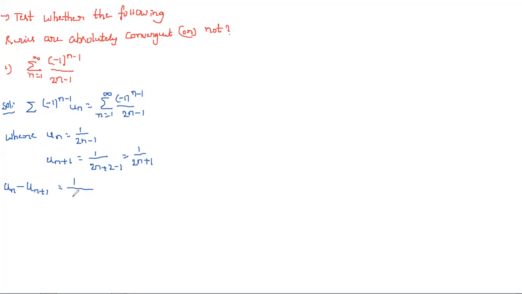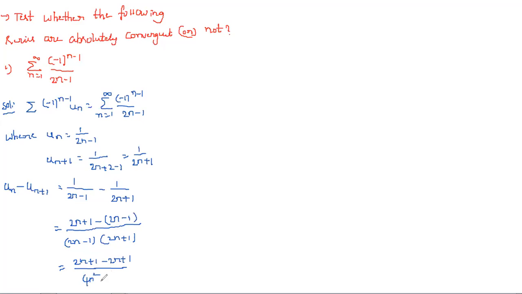Here, Un is nothing but 1 by (2n minus 1) minus 1 by (2n plus 1). If you take the LCM, we have (2n minus 1) into (2n plus 1) in the denominator, and in the numerator, 2n plus 1 minus (2n minus 1). This is in the form of (a minus b) into (a plus b), so it is 4n square minus 1. Here these two cancel, so this is equal to 2 by 4n square minus 1.